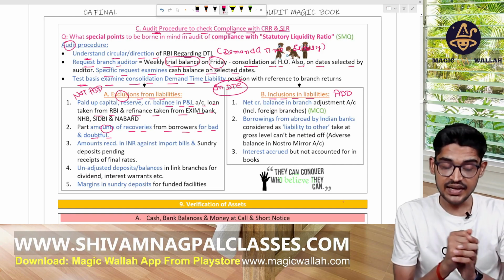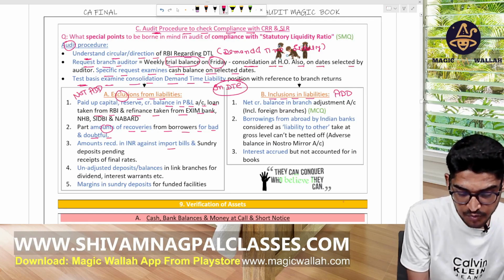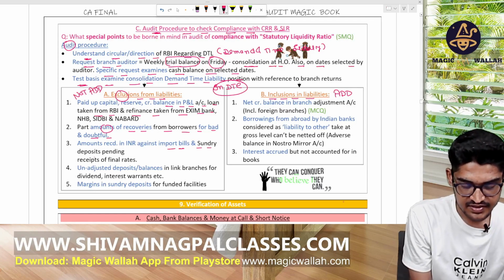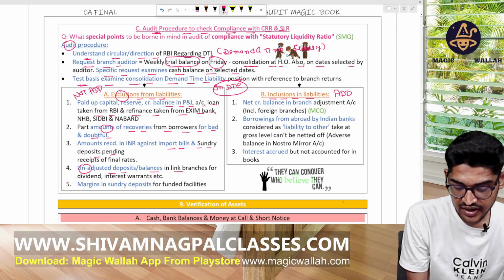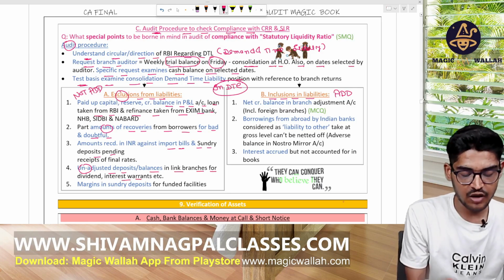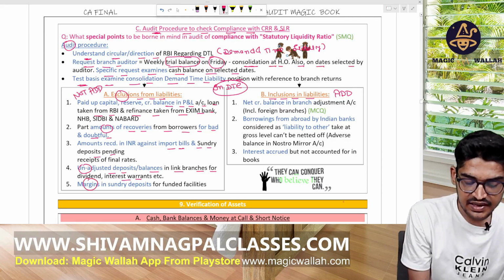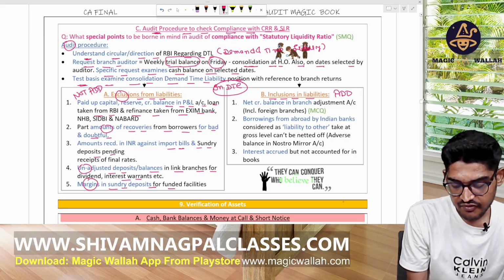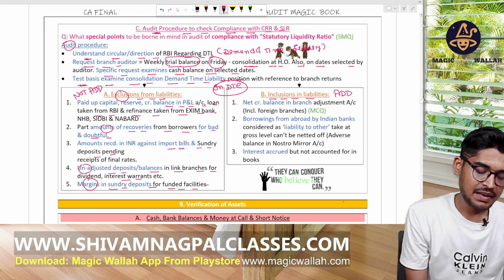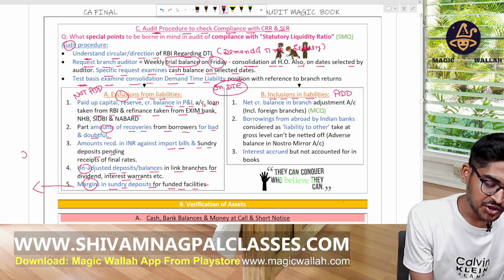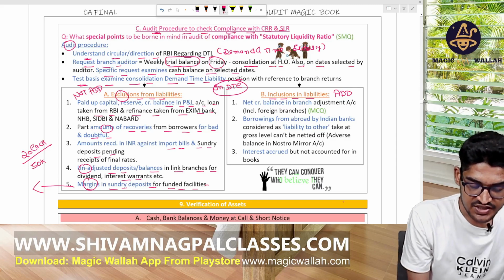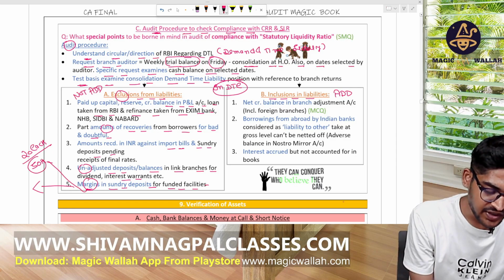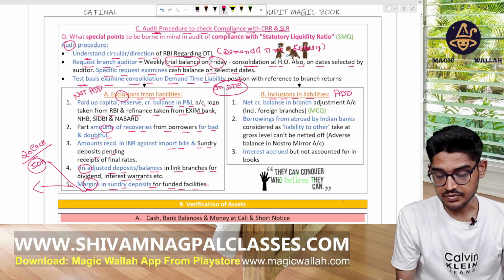Amounts saved in Indian rupees from import bills and sundry deposit pendings, unadjusted deposit balances in link branches for dividend, interest, warrants are also not counted here. Any margin in a sundry deposit for funded facilities: many times when a bank gives a loan of 20 lakh rupees, they keep 50k as margin. Okay, so this 50k will not be counted here.